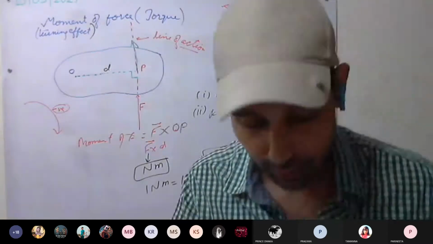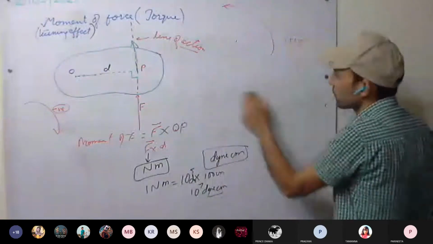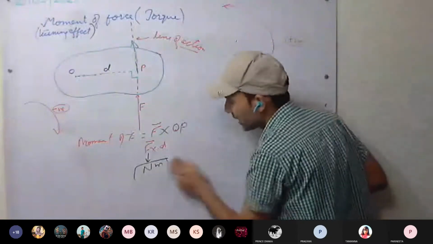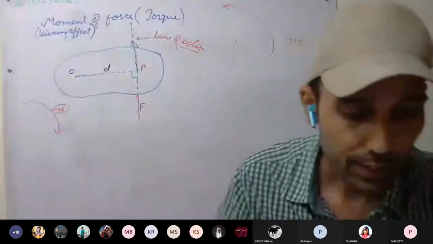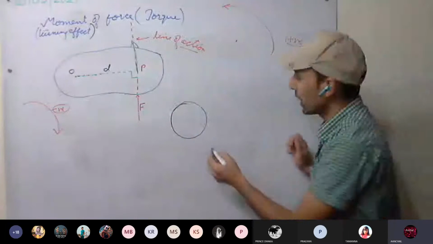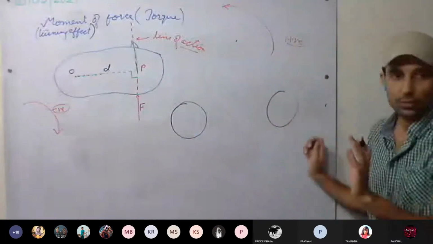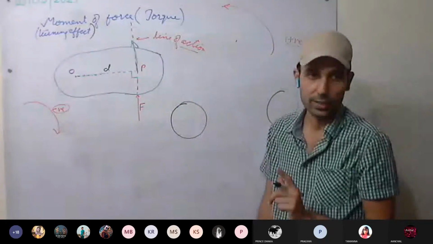Now see here how we can change this direction of moment of force. Whether we can change it from clockwise to anti-clockwise, and how. See here. If this is the body, and these are two bodies, by changing the point of application of force.